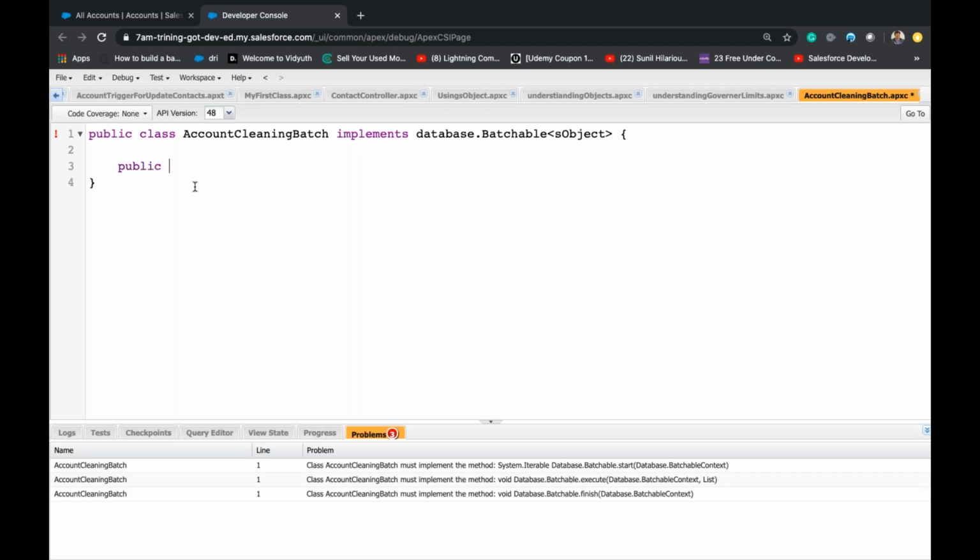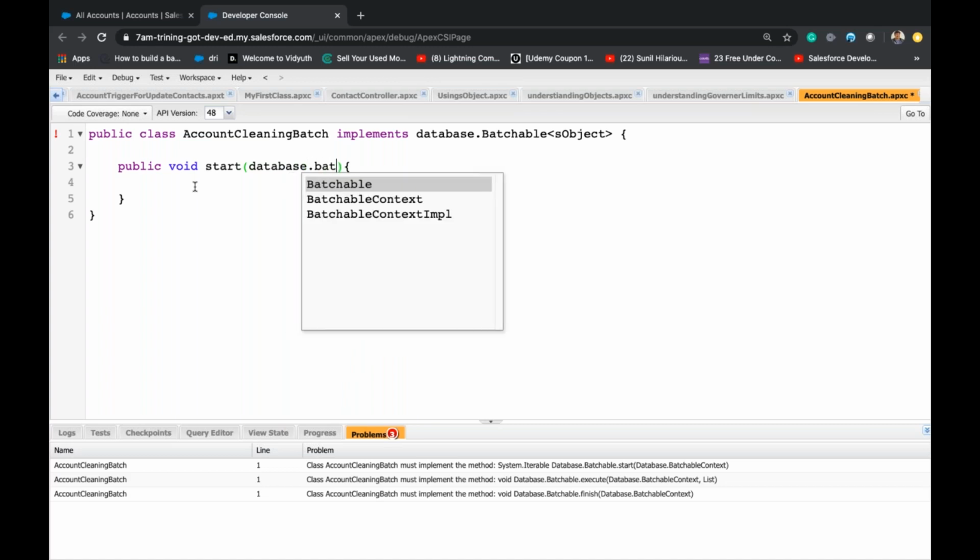Public, let's say void, we'll come back to it, start method. And in the argument of the start method, we always have Database.BatchableContext, some variable bc.